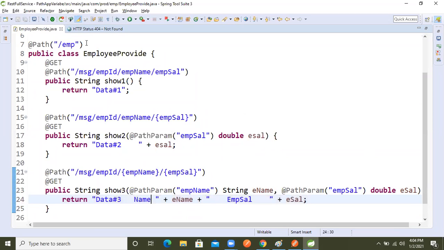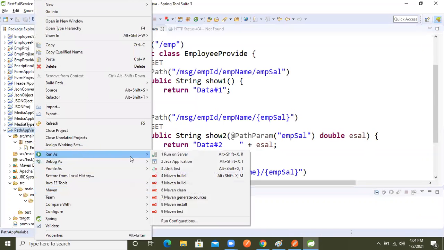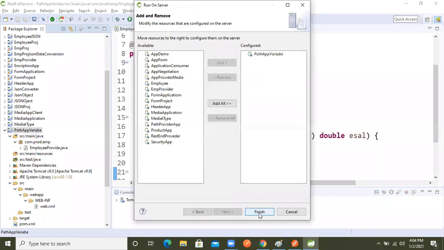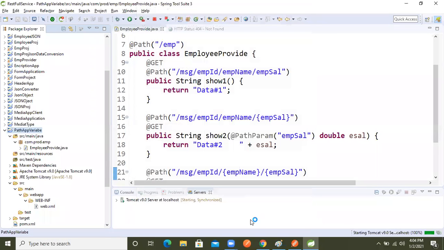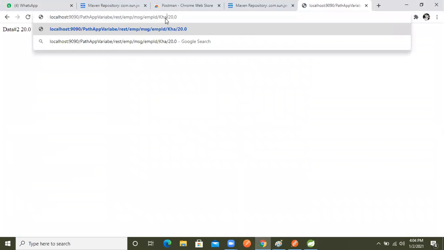Now let's make the request. If we want to make a request from the browser, again we will go on the browser, and again here I will pass the name also, Khagesh. Now enter it. Wait, the server is refreshing now. See, we got the name as Khagesh, emp name.